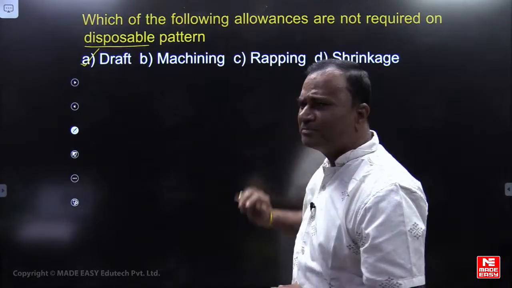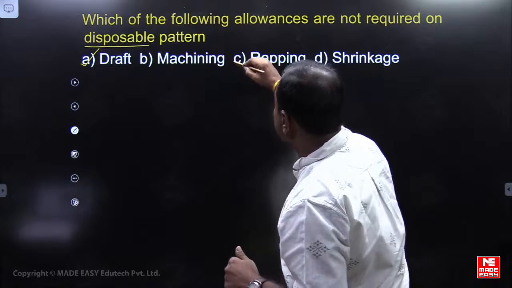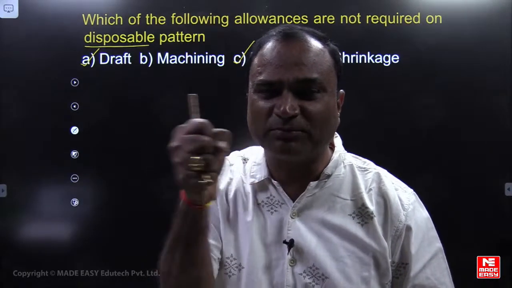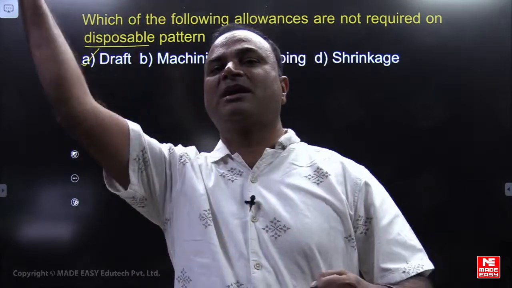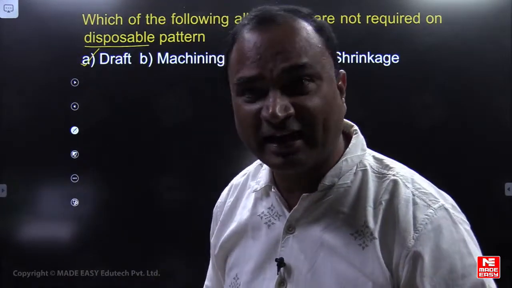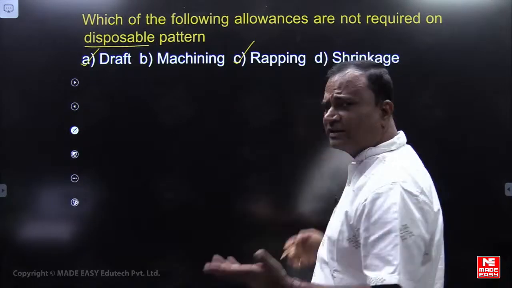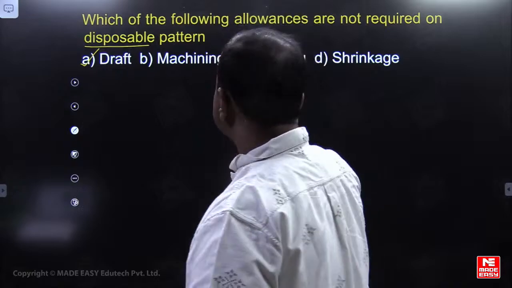Next, machining allowance is to get better surface finish. Wrapping allowance or shake allowance: before removing the pattern, it happens, na? Wrapping or shaking of the pattern, and after that the pattern is removed. Okay? So draft and wrapping allowance are not required. Shrinkage allowance we need to provide on the material. Okay?